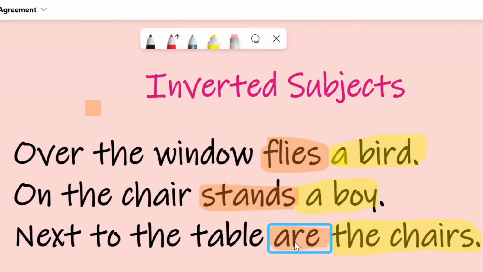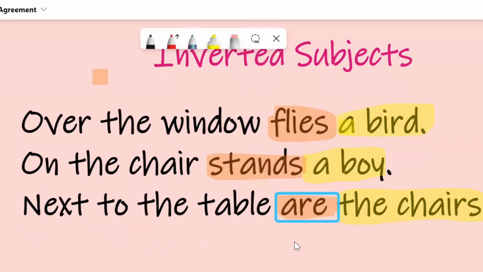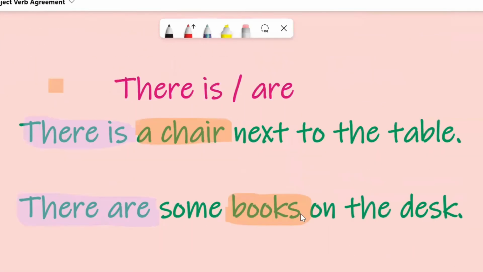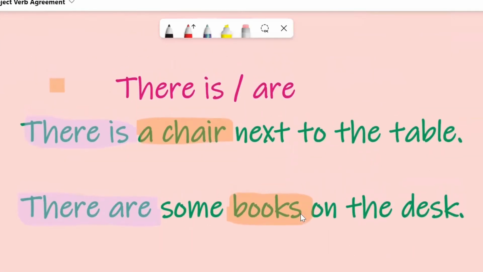Still, we have a final and so easy idea about there is and there are. What do we mean by there is and there are? There is and there are are in the present case. There is is present, there was is past, there are is present, there were is past. There is or there was are followed by singular subjects, singular nouns. There is a chair, there was a boy. There is a mobile, there was a computer. So after is comes a singular noun, singular subject, and after was the same.